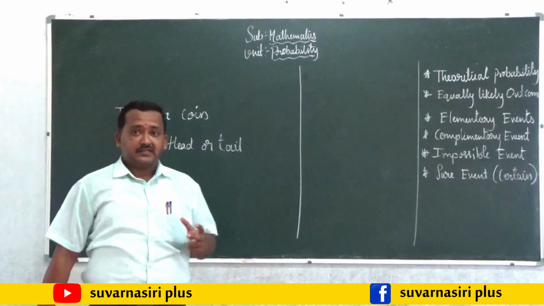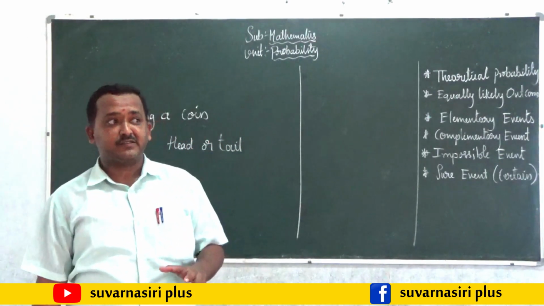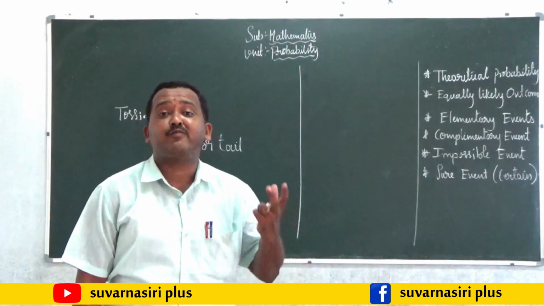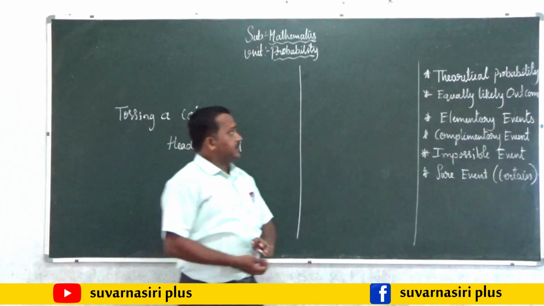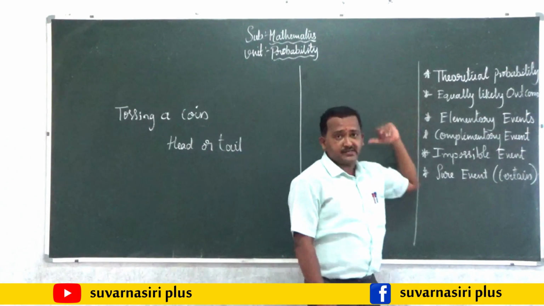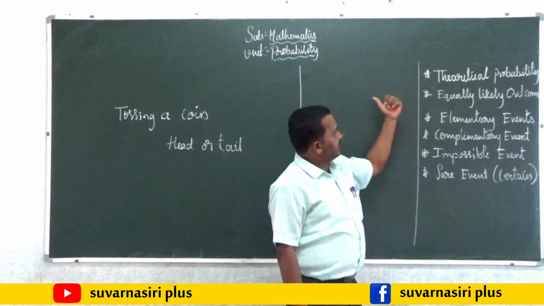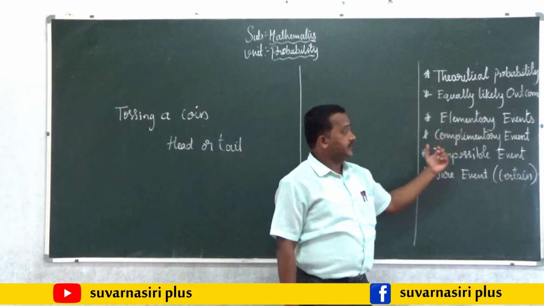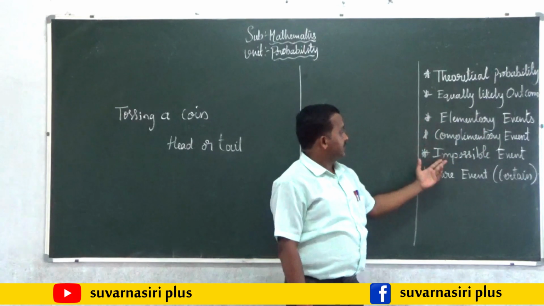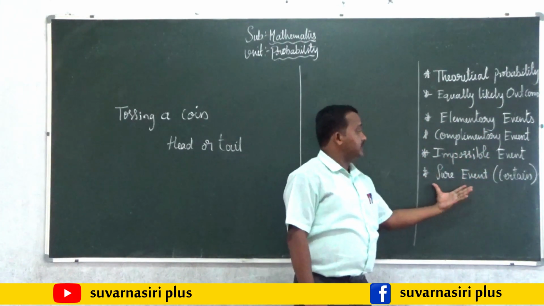So the concept of mathematics which is linked with these kinds of possibilities is called probability. In that, some important points are theoretical probability, equally likely outcomes, elementary event, complementary event, impossible event, and sure event.